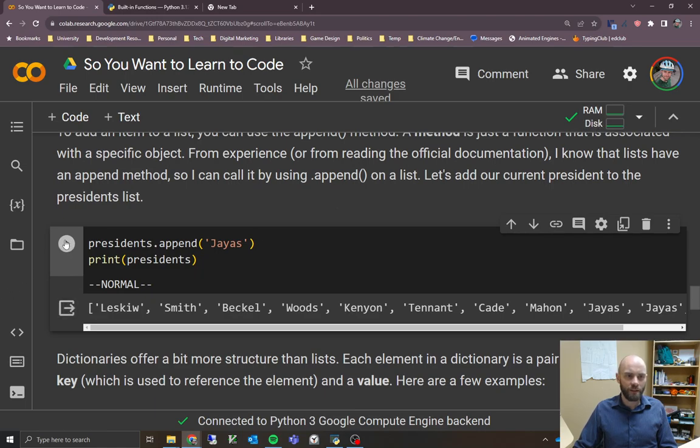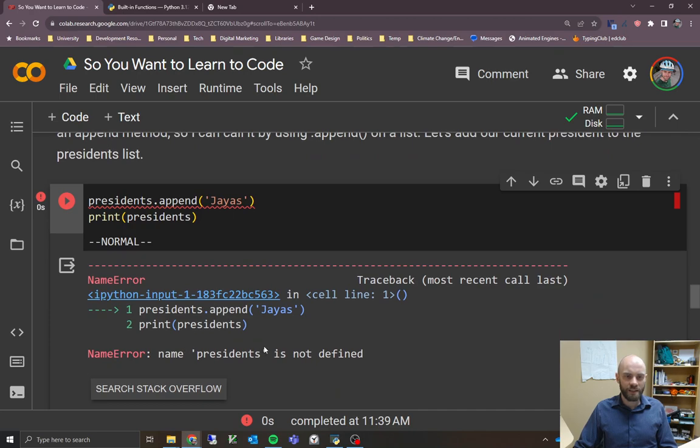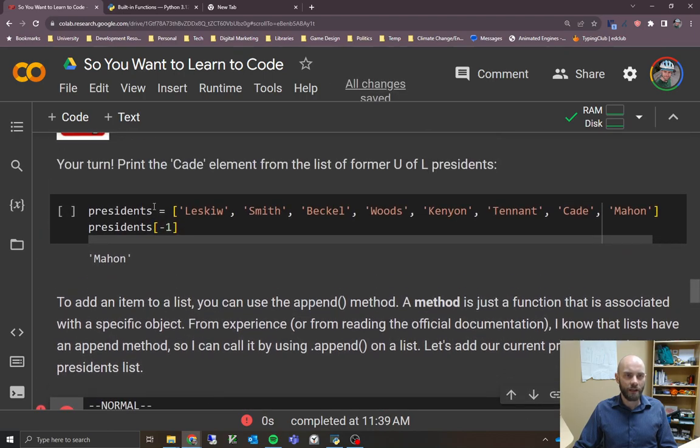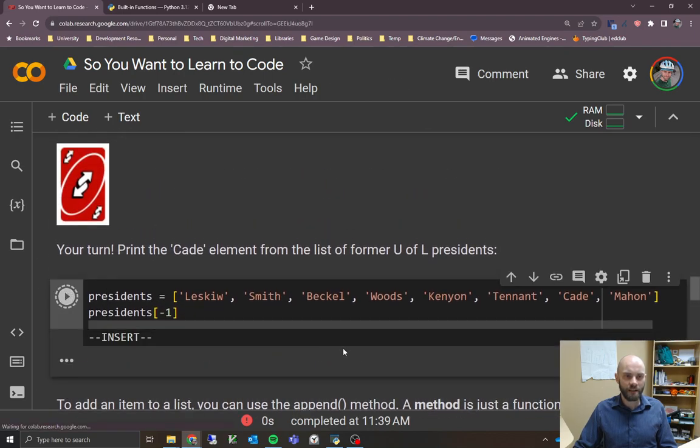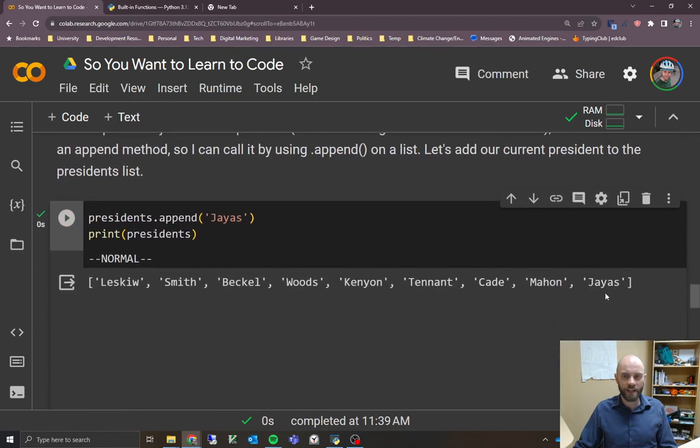So if we try to run the same function here, this append method, it's going to say presidents is not defined. And the reason for that is that we haven't actually created our list of presidents yet. We did that up here, right? So if you run this again, now our presidents list has been created. Our new computer here can remember that. And now we can run the method again, and it will append JIAS to the end.